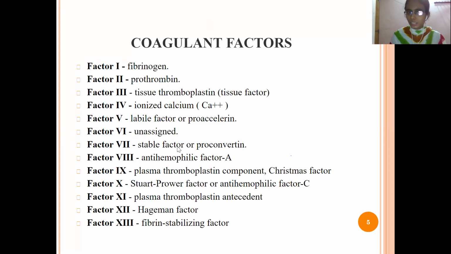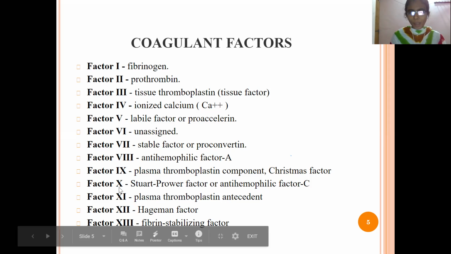Factor 7 is stable factor. Factor 8 is anti-hemophilic factor A. Factor 9 is plasma thromboplastin component, also known as Christmas factor. Factor 10 is anti-hemophilic factor C. The 11th factor is plasma thromboplastin.